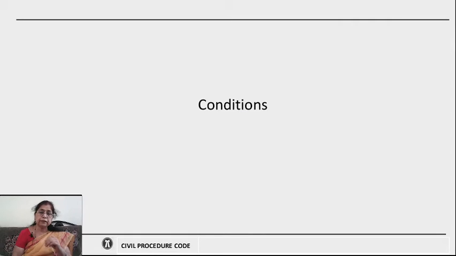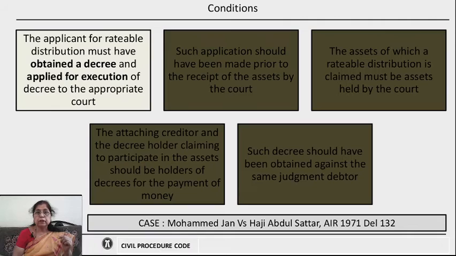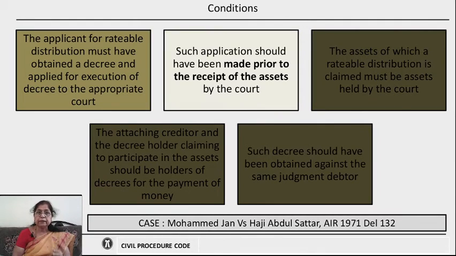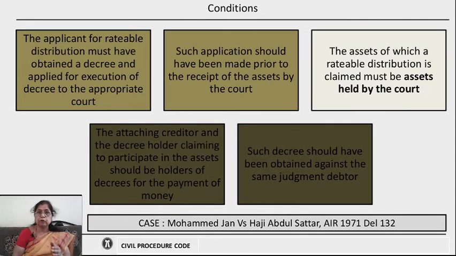Now, what are the conditions for this particular provision to operate? First of all, the person who applies for rateable distribution should have obtained a decree, and secondly, he should have applied for execution of the decree to the appropriate court. This is the first condition. Secondly, that application should be made before the receipt of the assets by the court. Then only he will be considered for rateable distribution.